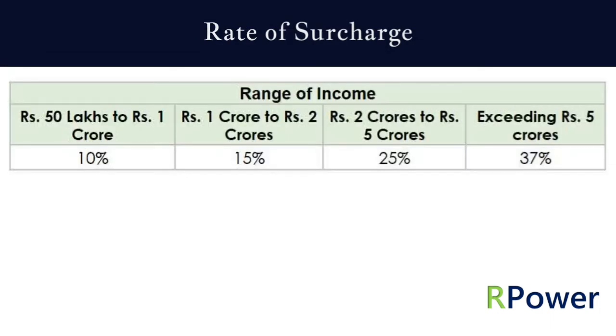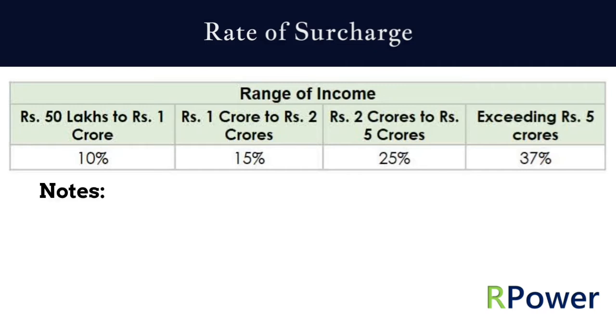Surcharge is levied on tax. Let's have a glance at the applicable rates of surcharge. Surcharge is levied at 10% if income exceeds 50 lakhs but not exceeding 1 crore. Surcharge at 15% if income exceeds 1 crore but not exceeding 2 crores. Surcharge at 25% if income exceeds 2 crores but not exceeding 5 crores. Surcharge at 37% if income exceeds 5 crores.